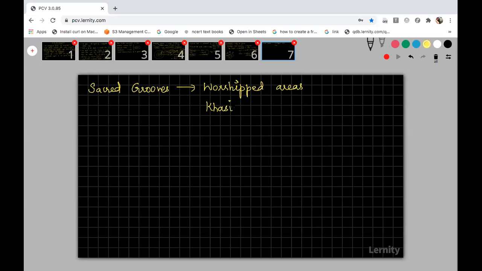Kasi. We are going to Kasi Rameshwaram, which is worshipped as a god, right? So that particular area is also a sacred grove. Kasi and Jaintia Hills, which is in Meghalaya. And then Aravalli Hills, which is in Rajasthan.